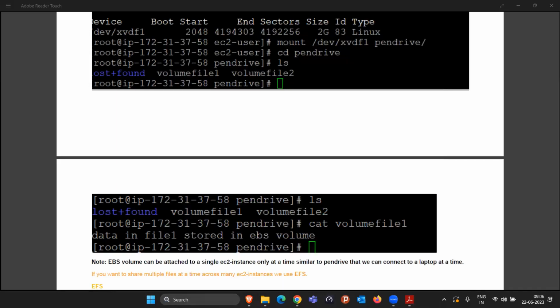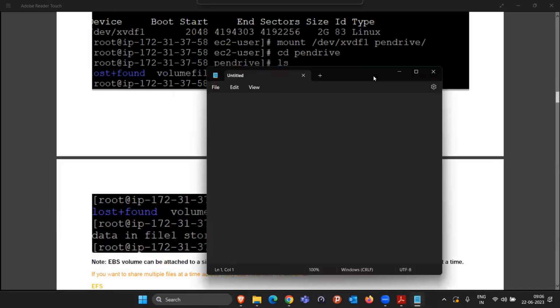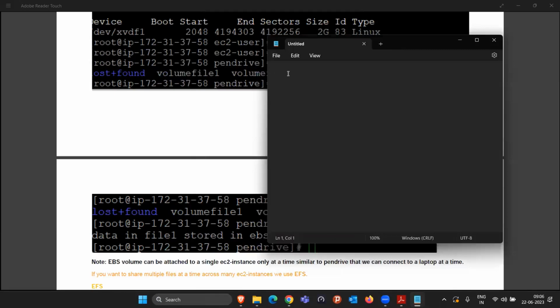So let me just type it here. If somebody is asking you what was the problem, yesterday we saw the setup of the EBS volume, but what was the problem there? So the first problem is that EBS can be attached only to an EC2 instance present in the same availability zone. Okay, so that was the one.